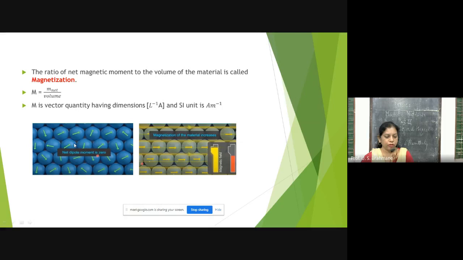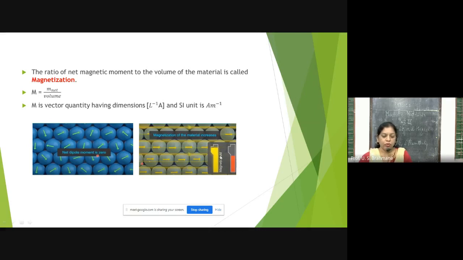I explained this earlier. But if an external magnetic field is applied to it, the magnetization of the material increases. You can see they are all aligned in one particular direction. So this is nothing but magnetization.